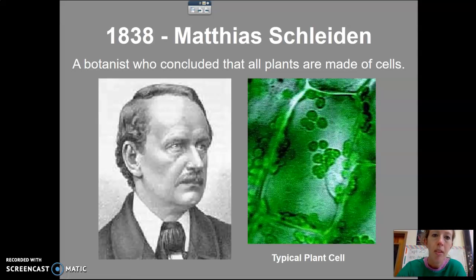Almost a century later, we're going to look at three German scientists who helped contribute to what's called the cell theory. In 1838, Matthias Schleiden, he was German, concluded that all plants are made of cells. He was a botanist, so he was studying plants.